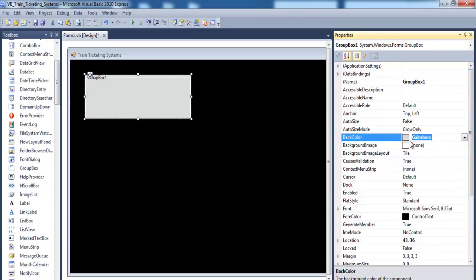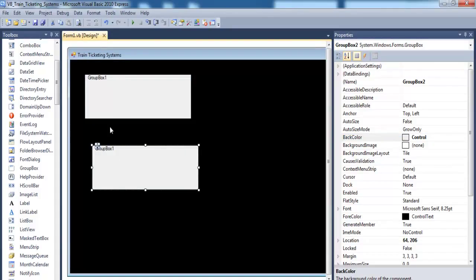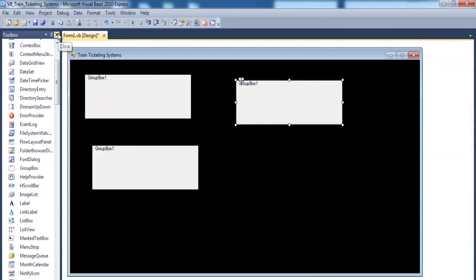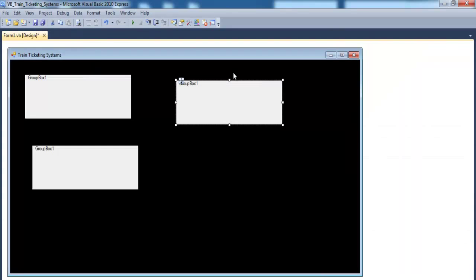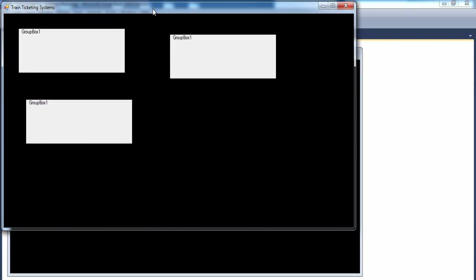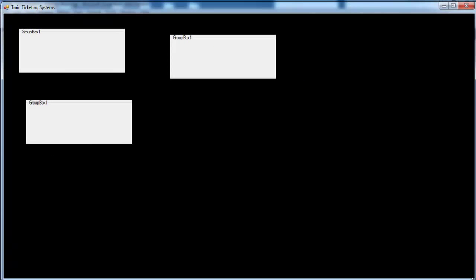Or go for control. Yeah, that's more like it. I'm going to need a couple of these group boxes. Just copy. Need 1, 2 here and 1 right here. Okay, so it's looking more like it. I think I may have to extend this form. Let's see how it's going to look. That's too small, so I'm going to need something of about this.